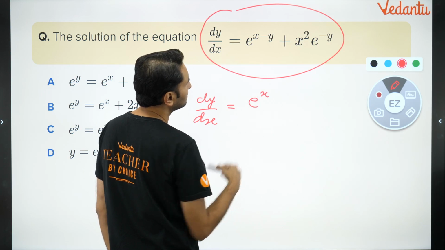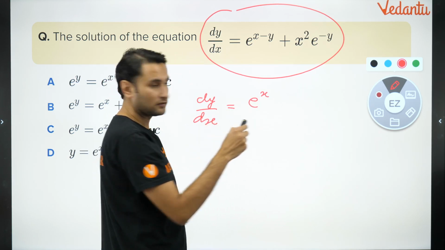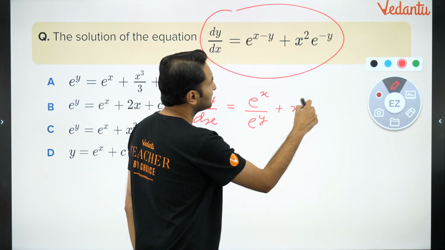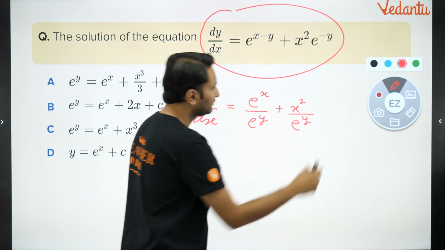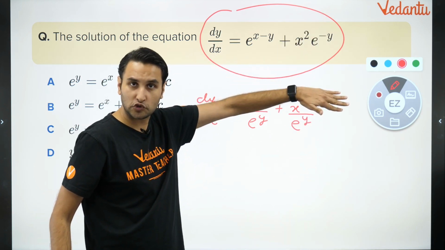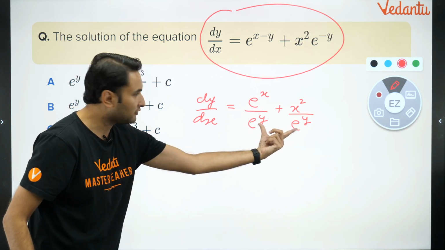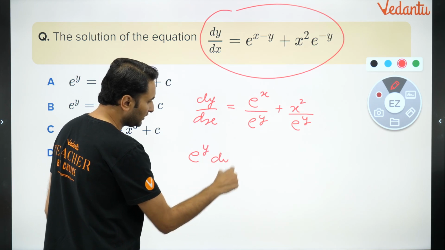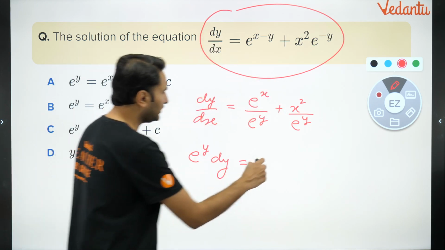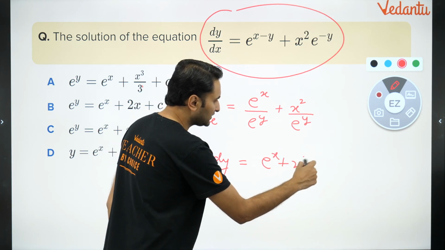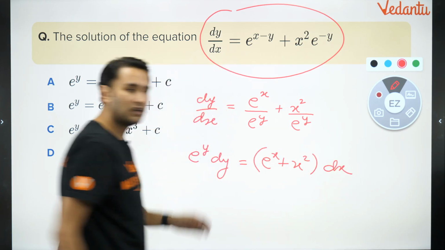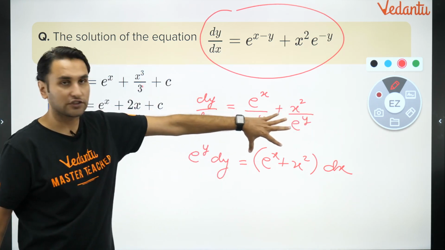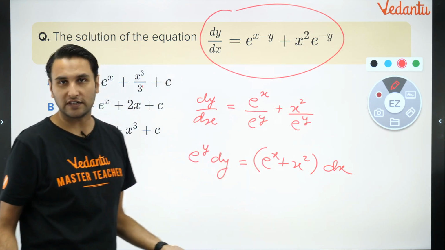I can write this as dy by dx equals e raised to power x upon e raised to power y, x minus y plus x square upon e raised to power y, e raised to power minus y is 1 upon e raised to power y, ठीक है। I can take this e raised to power y LCM, take on the other side, it becomes e raised to power y dy, taking dx on the other side, e raised to power x plus x square dx। अरे वाह, वेरिएबल सेपरेटेड, dy के साथ फंक्शन ऑफ y, dx के साथ फंक्शन ऑफ x। प्रॉब्लम इज वेरी सिंपल, ऑल यू नीड टू डू इज इंटीग्रेट।